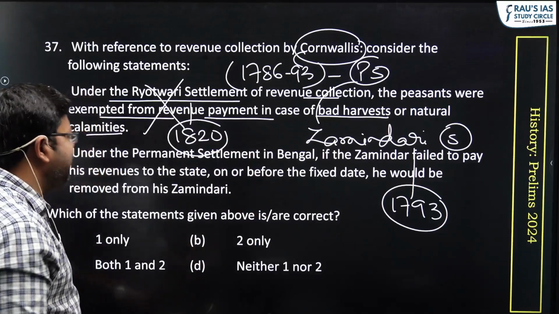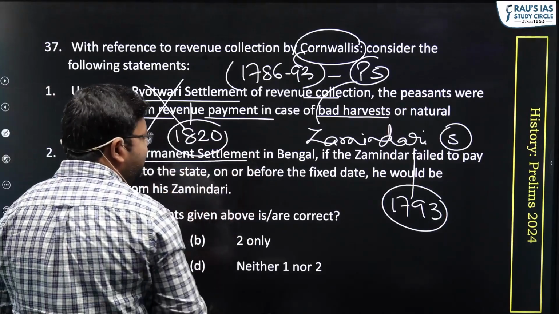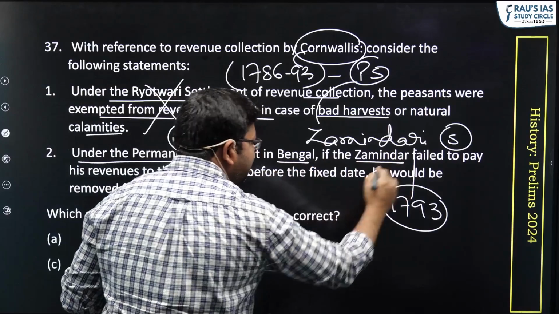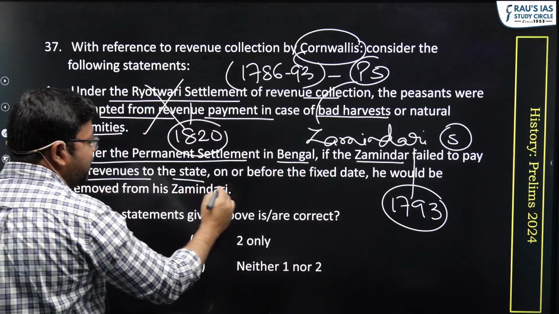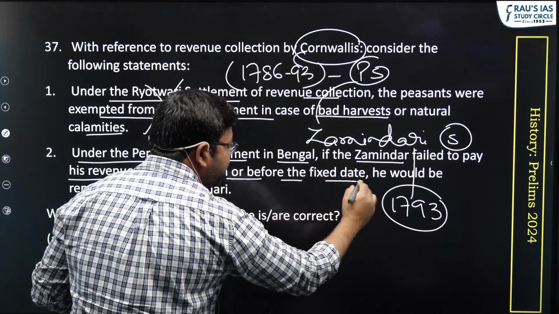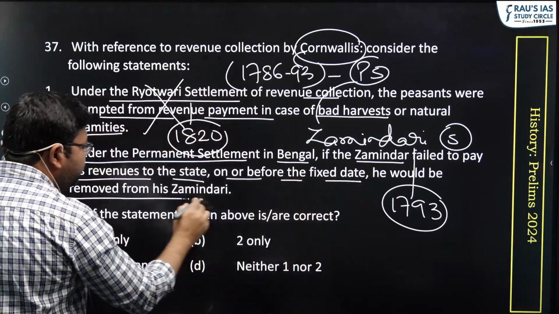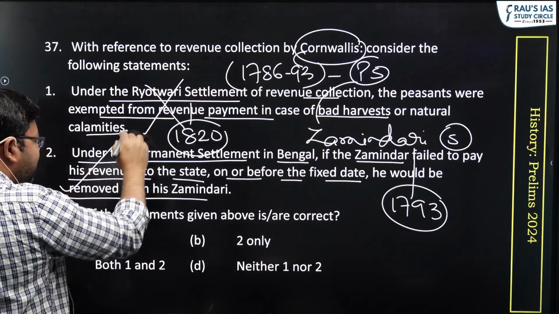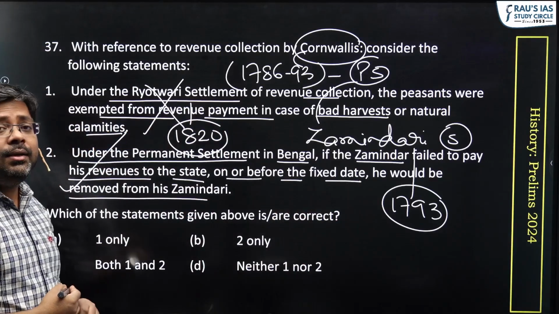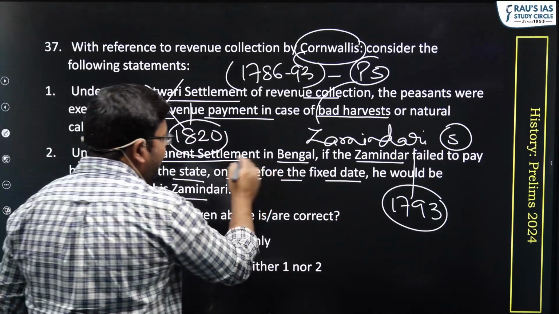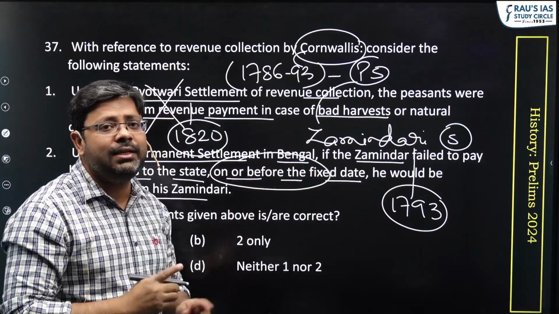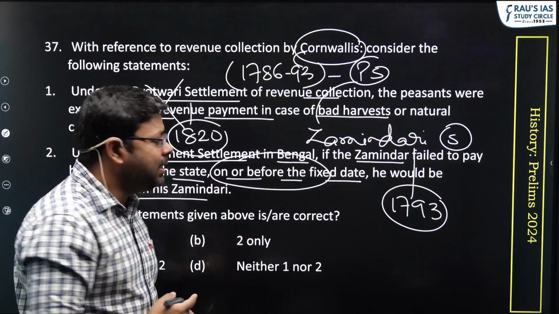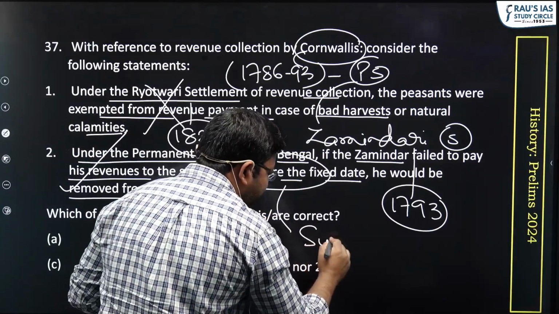The second statement says that under the permanent settlement in Bengal, if the Zamindar failed to pay his revenues to the state on or before the fixed date, he would be removed from Zamindari. The second statement goes right because this law that compelled the Zamindars to pay revenue exactly in time, and that was put by the British, was called the Sunset Law.